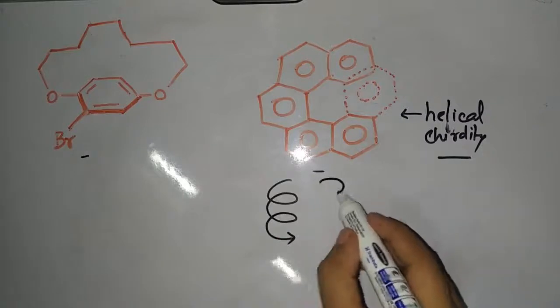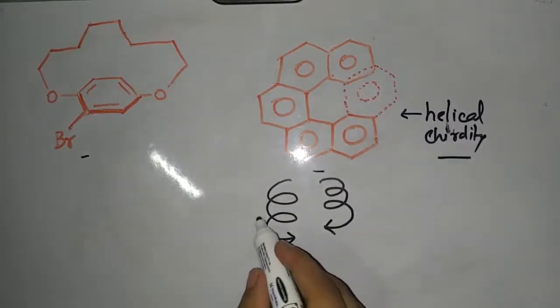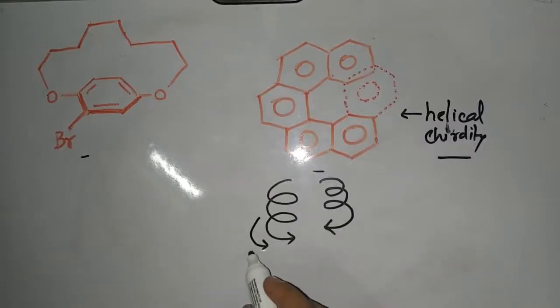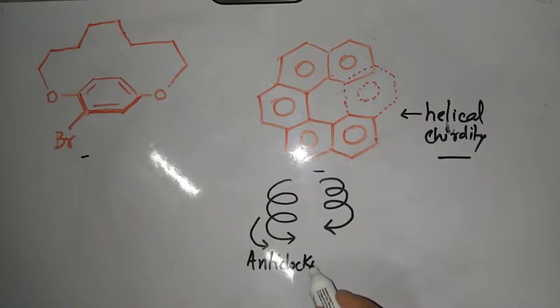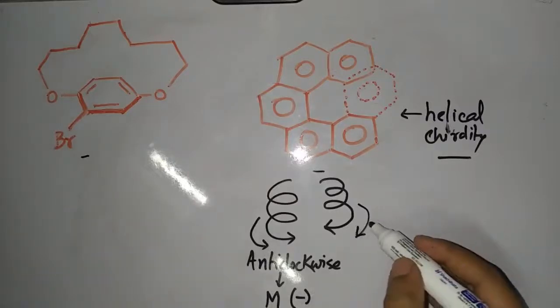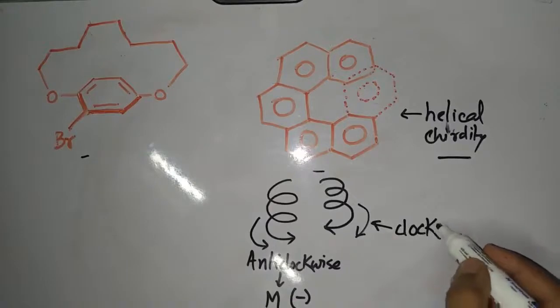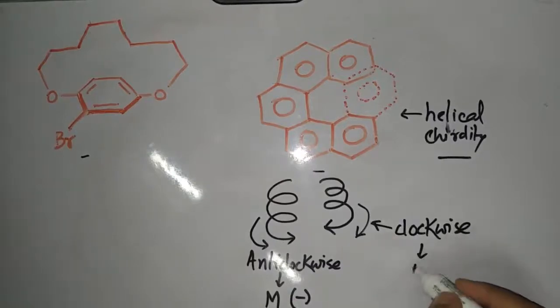Here you can see this helix is rotated in this way, so that is the anti-clockwise rotation, and this anti-clockwise rotation is denoted by M. M actually represents minus. And here this is a clockwise rotation, and this clockwise rotation is known as P. P actually means positive.